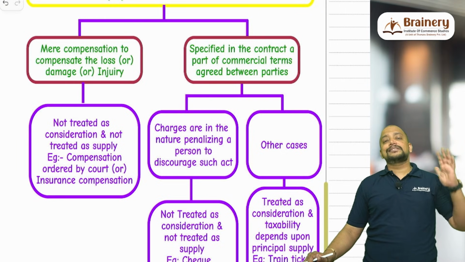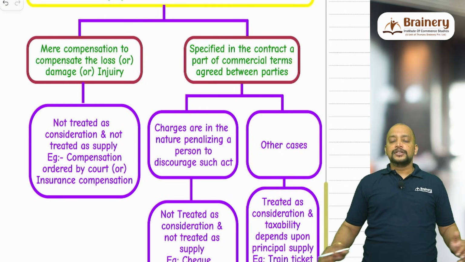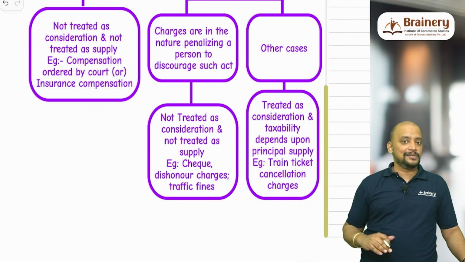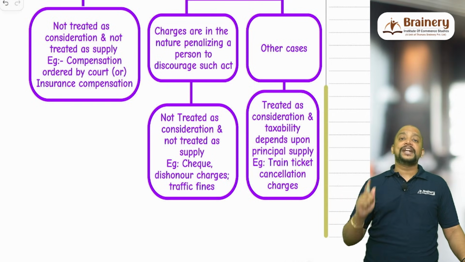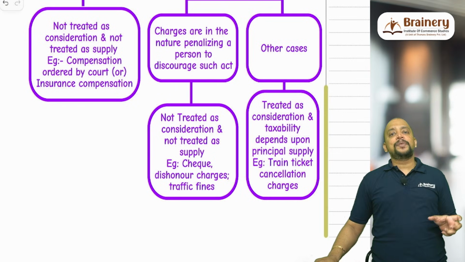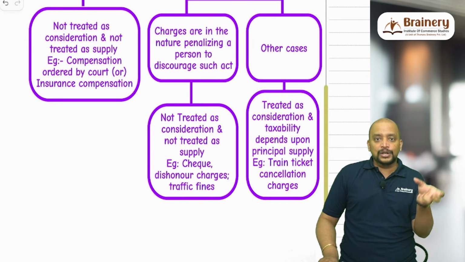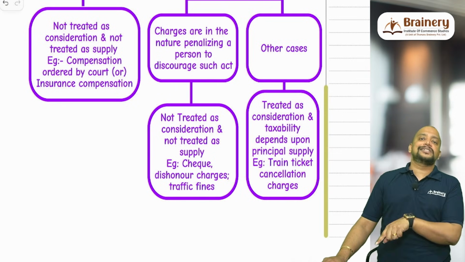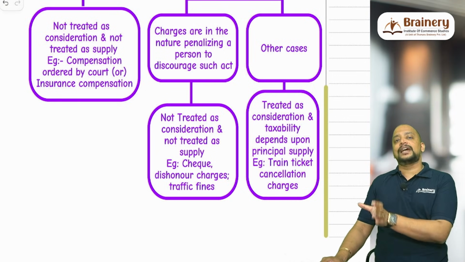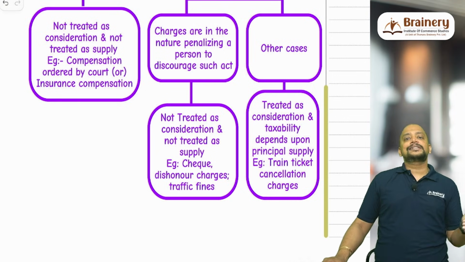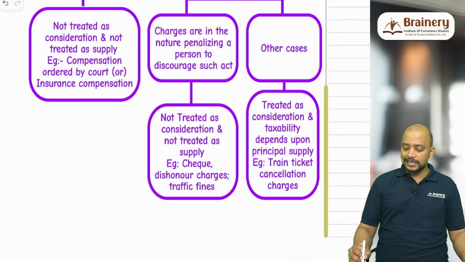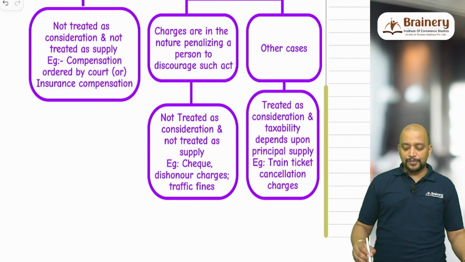What is the treatment? It is taxable based on the principal supply. So for example, if the principal supply is taxable, then it is entirely taxable. Otherwise it is exempted. Let's take an example of train ticket cancellation charges. If it is an AC ticket, transportation of passengers in AC is taxable. So AC train ticket cancellation charges are also taxable. If it is transportation of passengers in sleeper class, it is exempted. Then cancellation charges for that are also exempted. Treated as consideration, and taxability depends upon the principal supply.